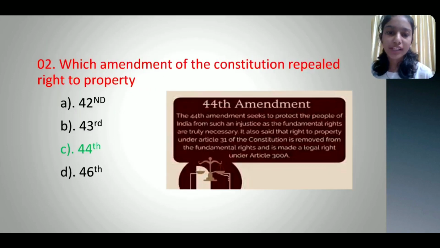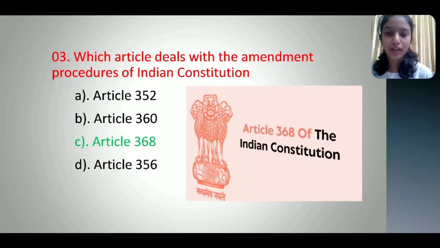Second question, which amendment of the Constitution repealed the right to property? Option A 42nd, option B 43rd, option C 44th, option D 46th, and the correct option is option C 44th. Third question, which article deals with the amendment procedure of the Indian Constitution? Option A Article 352, option B Article 360, option C Article 368, option D Article 356, and the correct option is option C Article 368.